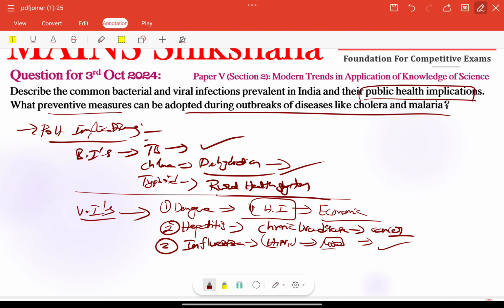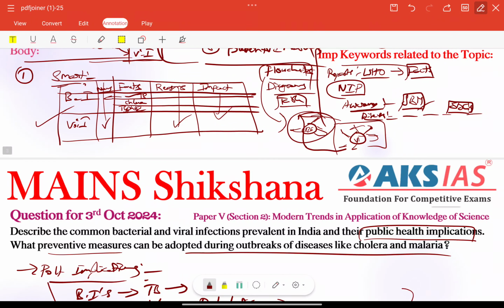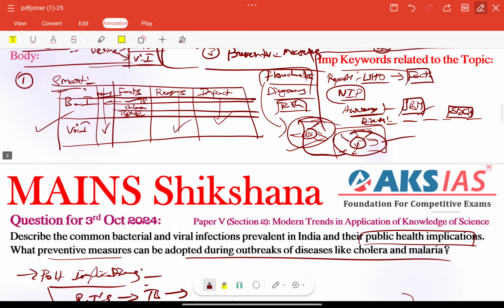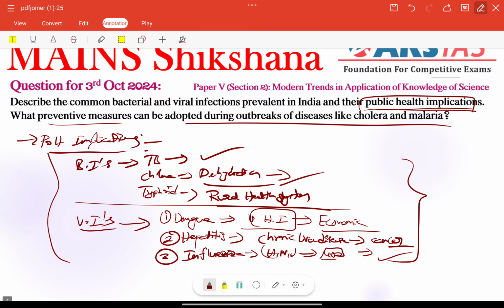All these important public health implications can be written separately. You can use separate flowcharts, writing only related examples and these particular reasons. If you use a table, for example, including names of particular diseases or facts and data regarding deaths, morbidity or infection issues, and other than that we can include reasons. If you include reasons separately and the impact is also included in the table, there is no need to write separately about public health implications here.